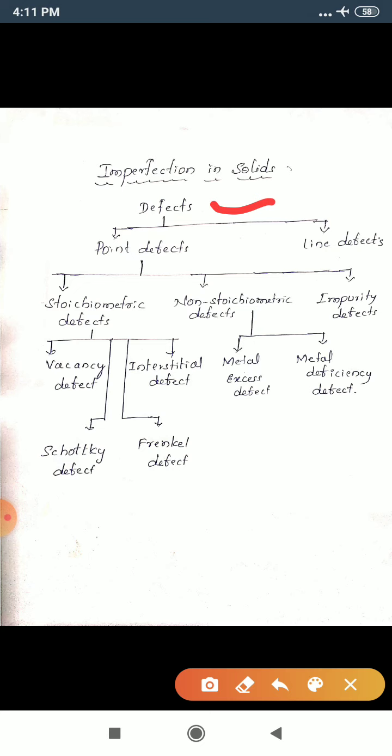Once again I will repeat, any deviation from a regular orderly arrangement of particles inside a crystal lattice is called crystal defect. Means there is some disturbance in the crystal lattice, that is called crystal defect.